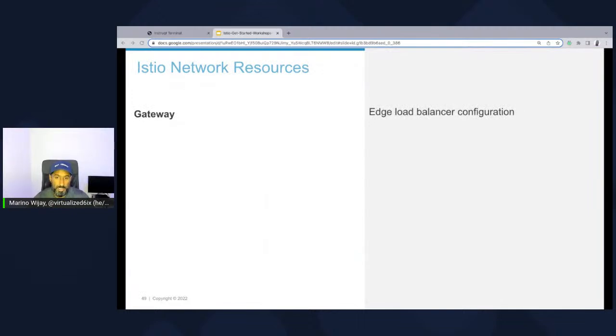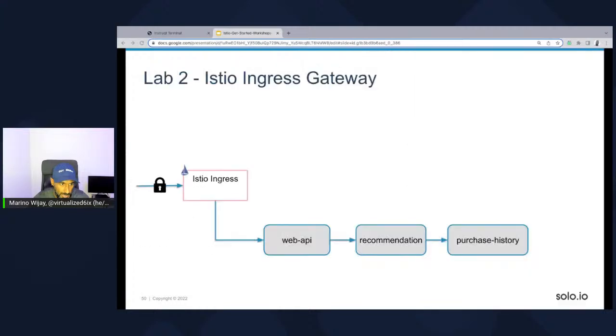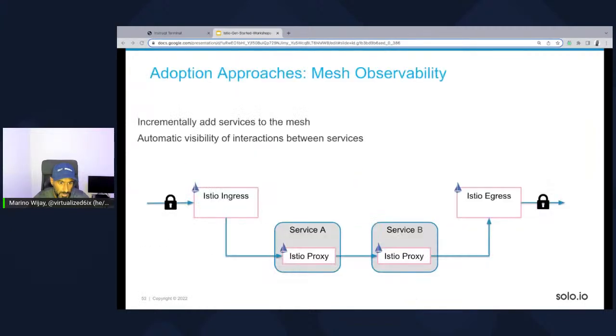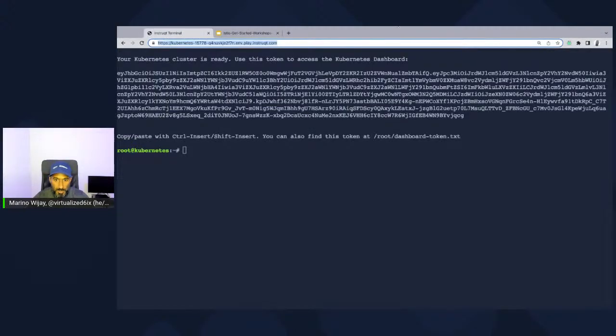There are a few resources that we mess with the gateway, and I'll come in and address that very shortly. But I want to jump ahead very quickly because I want us to get started in the lab environment. So I'm going to change my environment to the terminal. You all should have access to the terminal as well. If y'all can just drop a quick thumbs up to show me that you have access to the terminal, we can go ahead and get started.